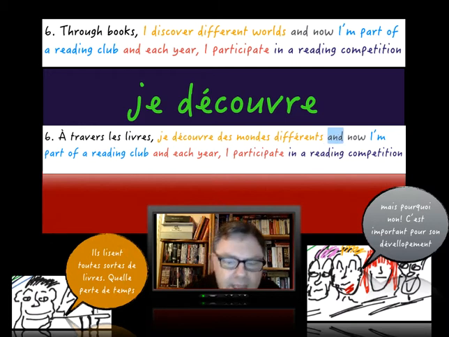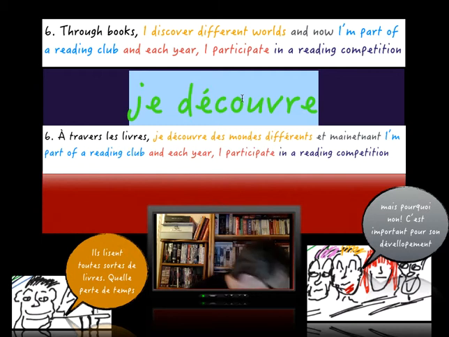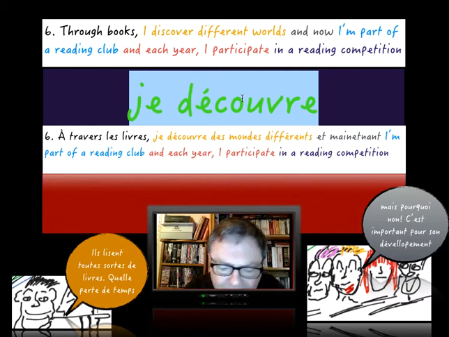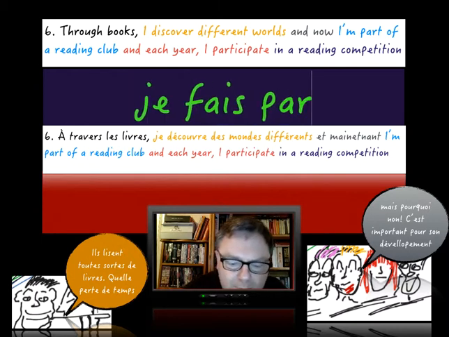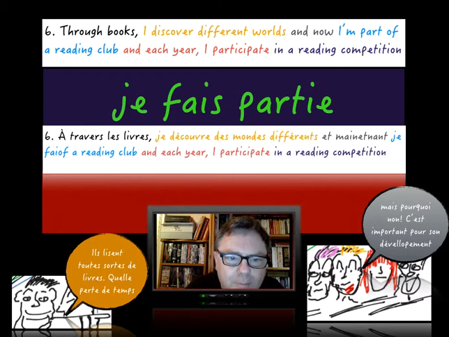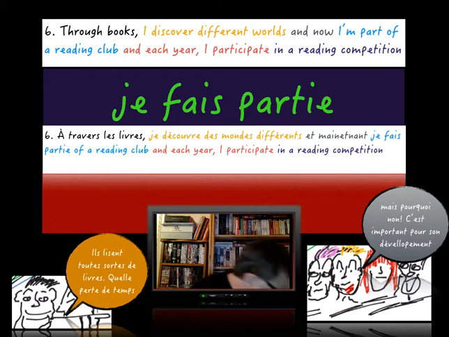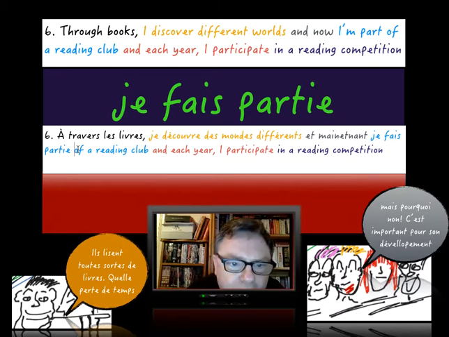And now, et maintenant. Okay, now, I'm part of a reading club. How good is that? Set phrase here, guys. Je fais partie. So I'm part of. So let's just replace that there. Je fais partie. I'm part of. I make part of. So, je fais partie, mesdames et messieurs. Okay, d'un club, of a club.